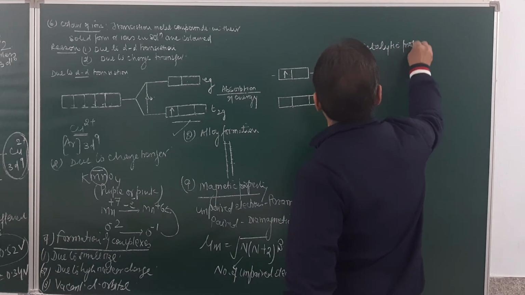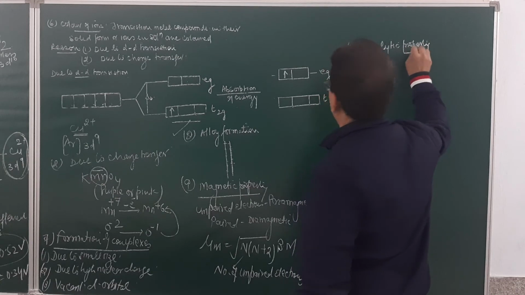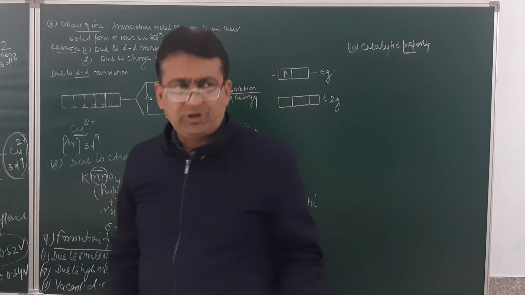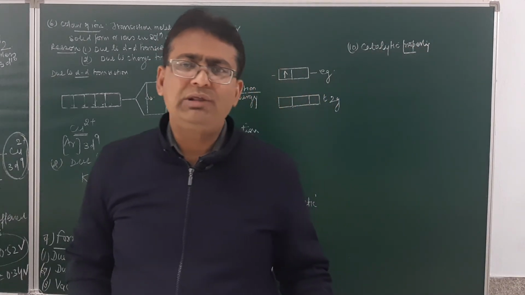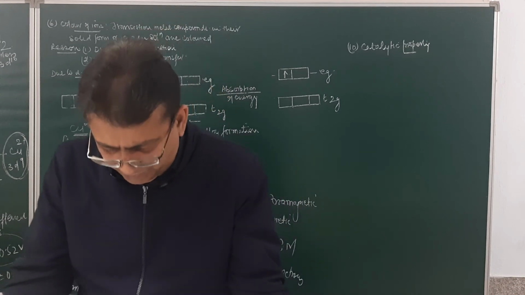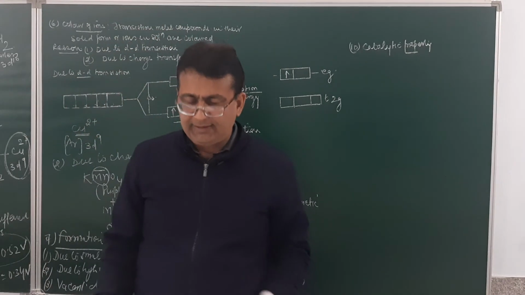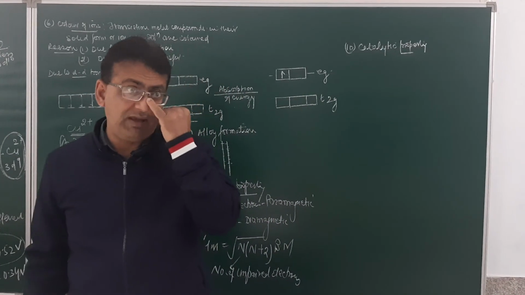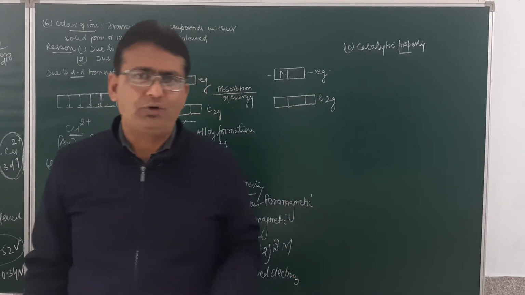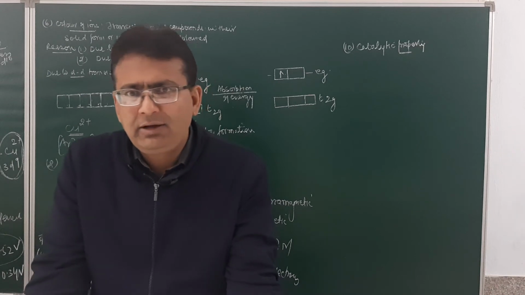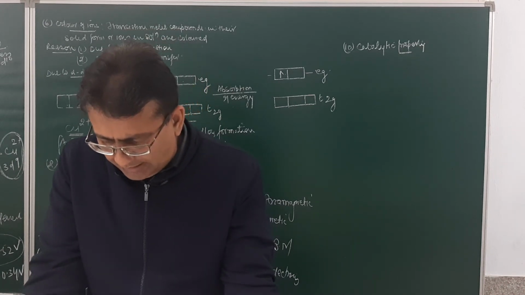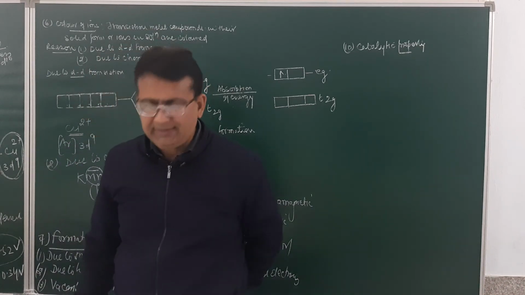The next property over here is the catalytic property. Students, you must have seen that transition metals are used as catalysts. What do I mean by this? They alter the rate of a reaction. The question is, why are transition metal atoms used as catalysts?